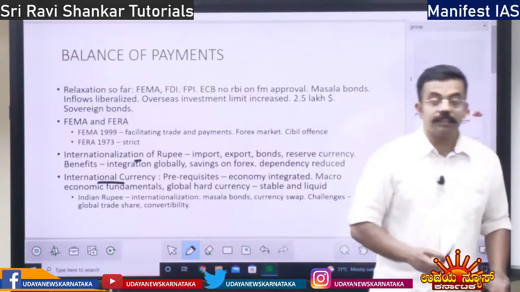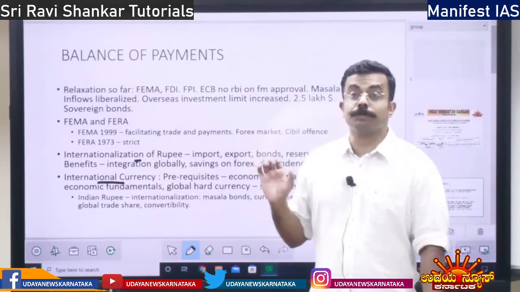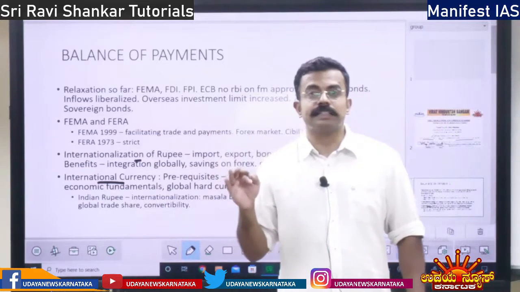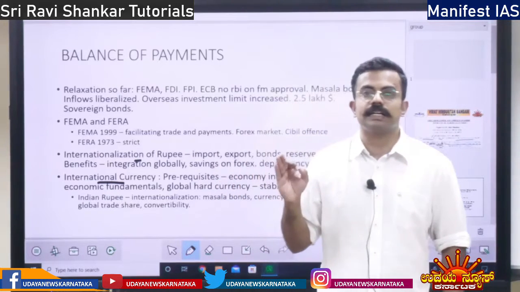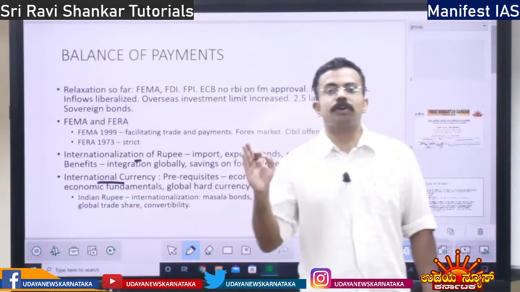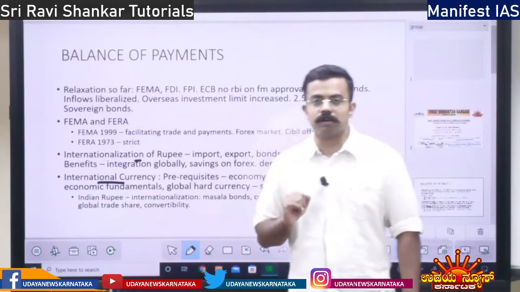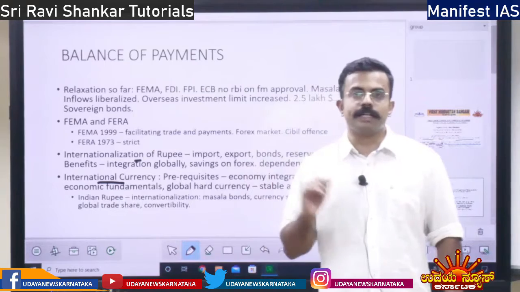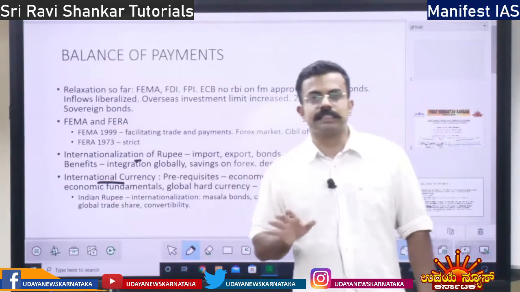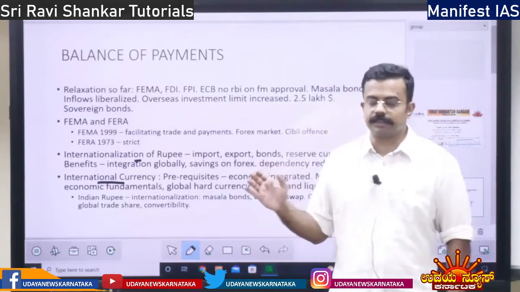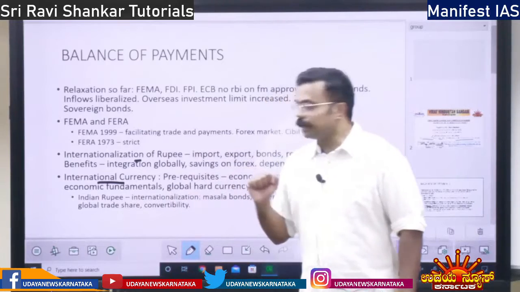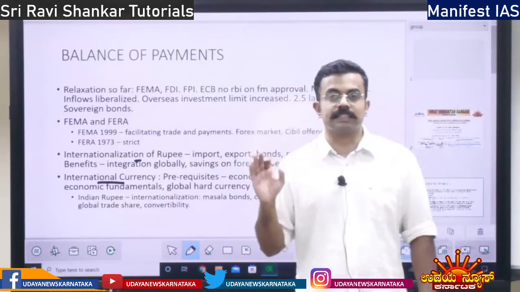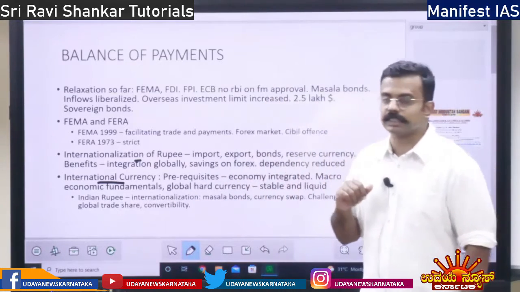The first need is that the country's economy should be strong. Its macroeconomic fundamentals should be strong, and there should be a good amount of exports. There should be political stability. All these factors count for the rupee, or any currency, to become an international currency.